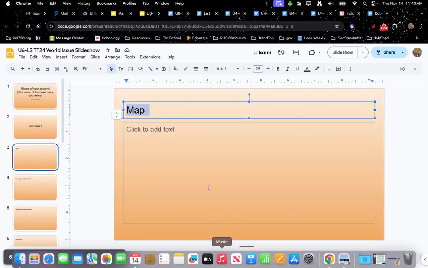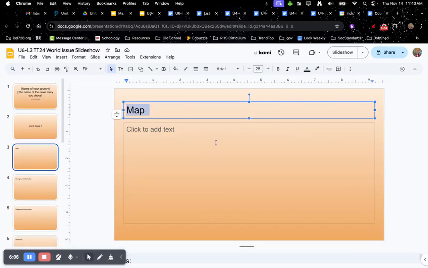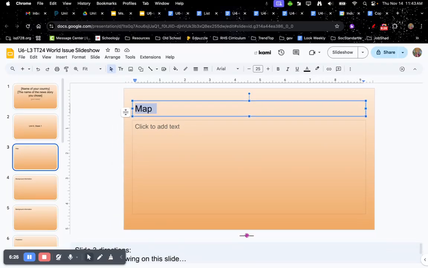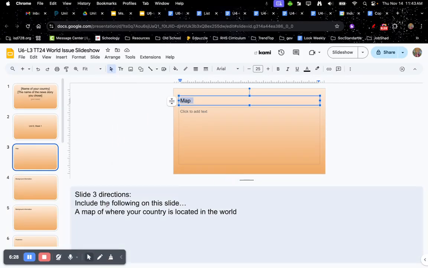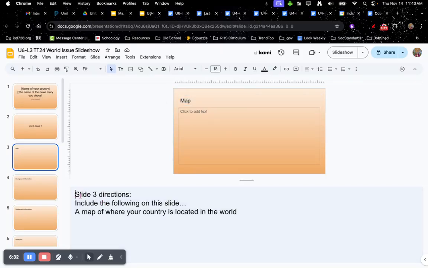And you're like, what the heck does Miss Corey want me to write on this slide? That is a great question. I have put all the instructions for each of the slides in the speaker's notes. If you do not know how to find the speaker notes, go to the bottom of your screen, where there is a little gray line. You're going to click on that line and drag it up. Then that will pop up the speaker notes.